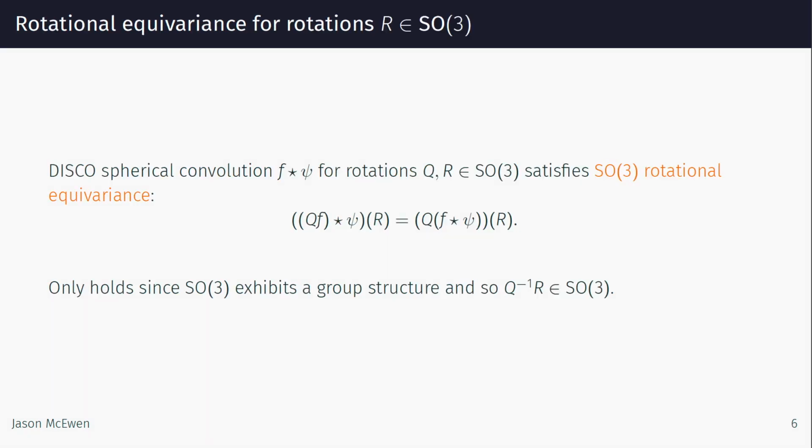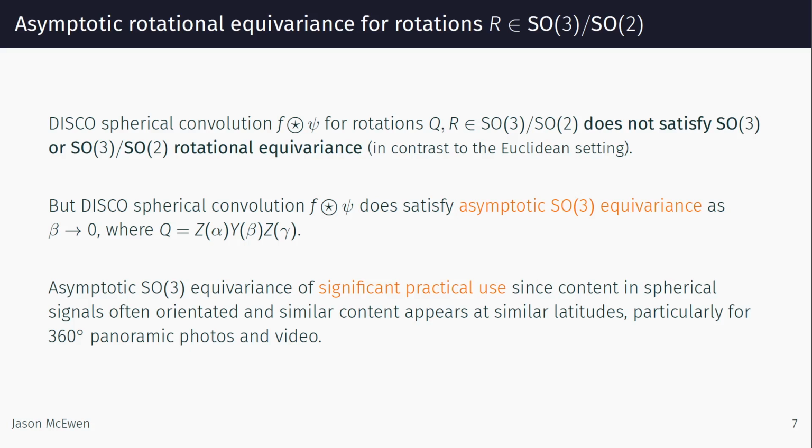For rotations in SO(3), the DISCO spherical convolution is fully rotationally equivariant. However, this result relies on the group structure of SO(3). For the restricted space of rotations, equivariance does not hold due to the lack of a group structure. However, we do recover asymptotic equivariance in the limiting case where the latitudinal rotation approaches zero.